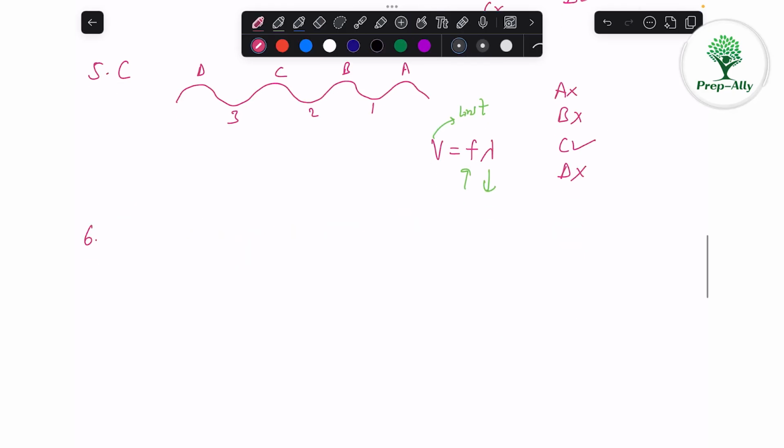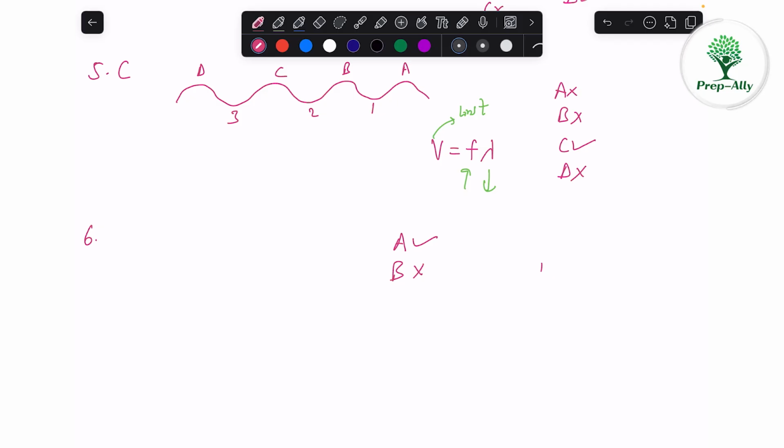So in this question, we just have to know that the pitch of the E sound is higher than the pitch of the O sound. So option A says that the sound of E is high pitched compared to that of low pitch. So A is correct. Now B says that the sound of O is high pitched. It is contradicting A. It is wrong.